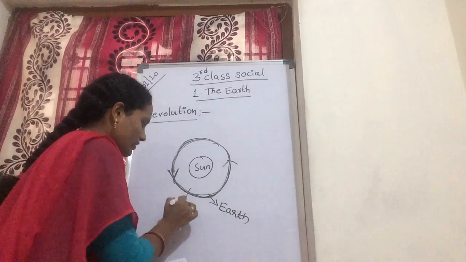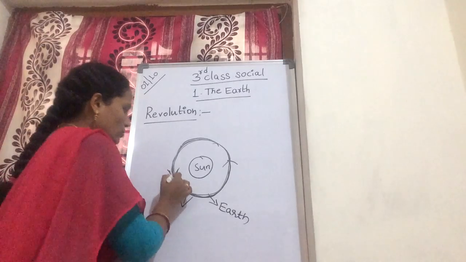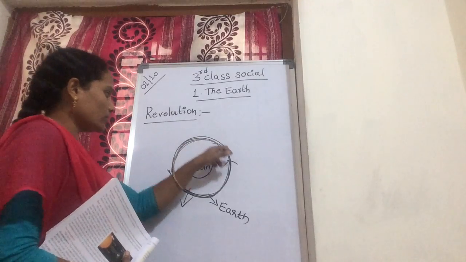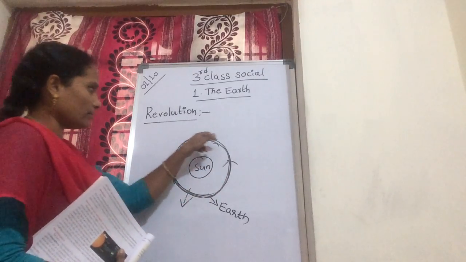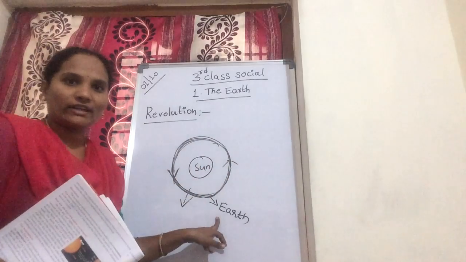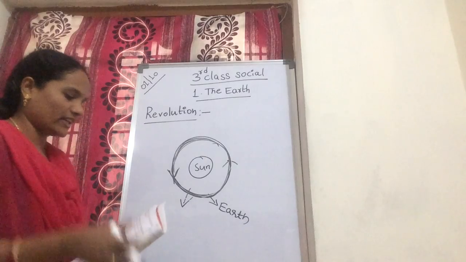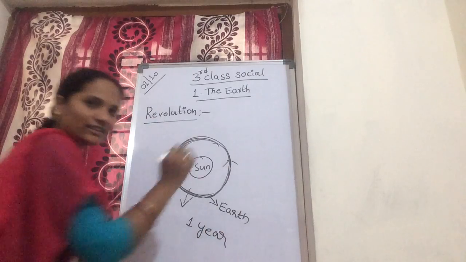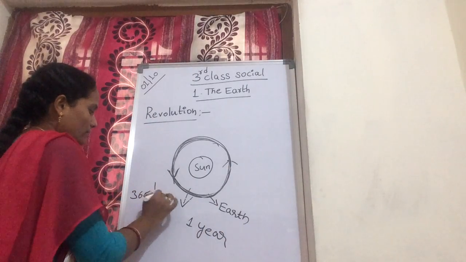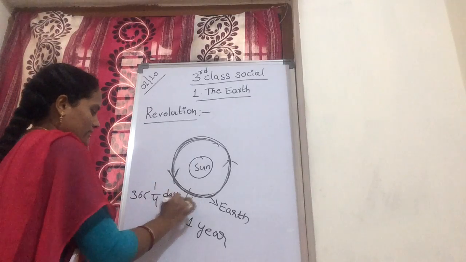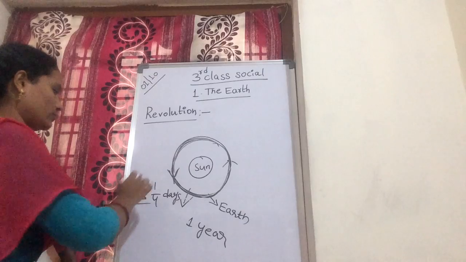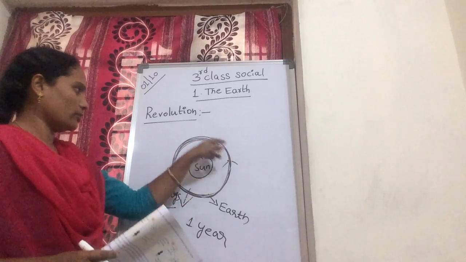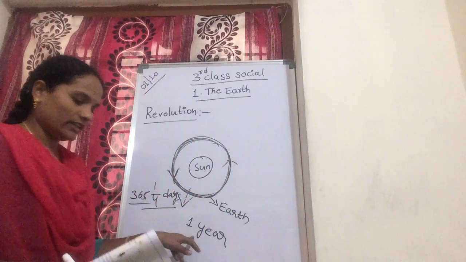How much time is taken for this total orbit around the sun? 1 year, or 365 1/4 days. The earth takes 1 year to complete this total orbit.